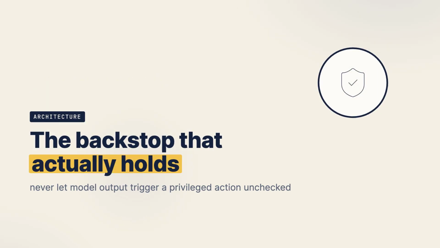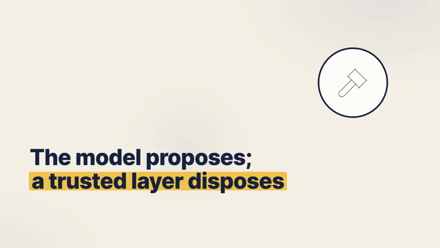And here's the architectural backstop, the one that actually holds. Never let raw model output trigger a privileged action without an independent check. Assume the model will be injected eventually, and design so that compromised still equals contained. If the model can request an action, then a separate deterministic control, a policy engine, an allow list, human approval for sensitive operations, decides whether it actually happens. The model proposes, a trusted layer disposes. That's the security architecture lens in one move. You don't bet the system on the model behaving, you bet on the boundary you built around it. The agent and tool version of this is episode 11, and secure output handling is episode 7.